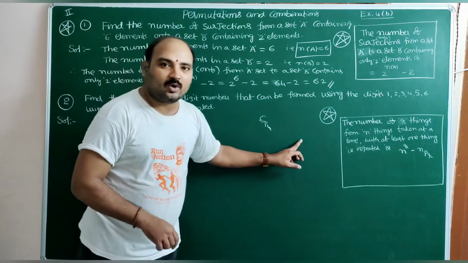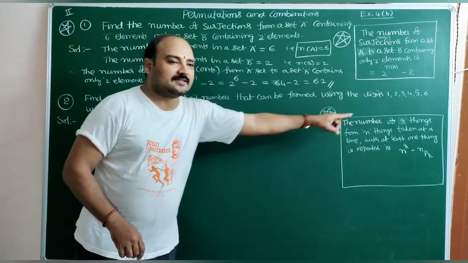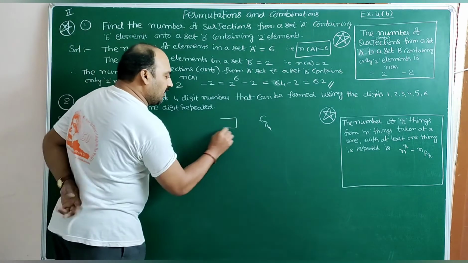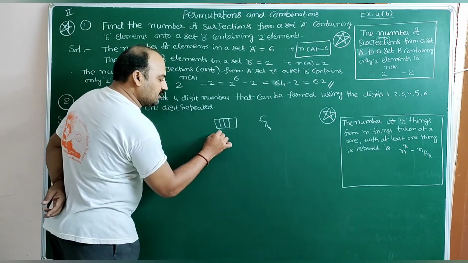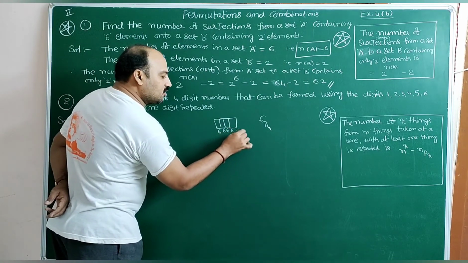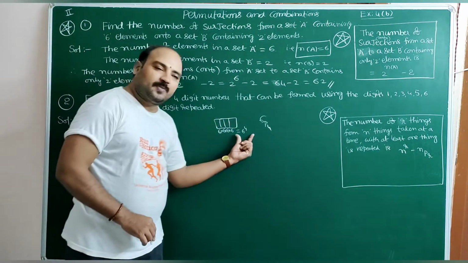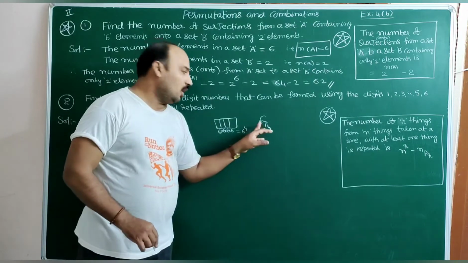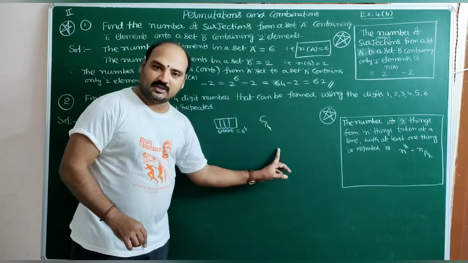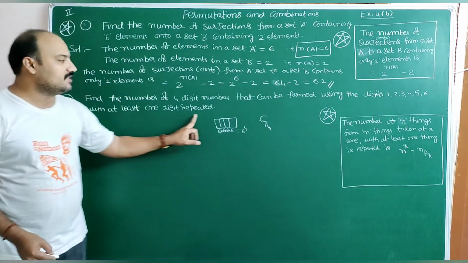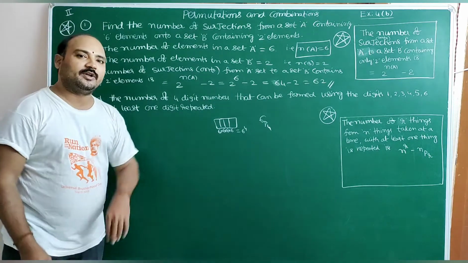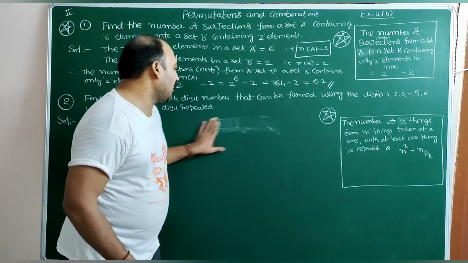When repetition is allowed, among the 4 digit places, we can arrange 6 here, 6 here, 6 here. So 6 power 4. Out of 6 power 4, you have to subtract 6P4, then at least one digit is repeated. I will write it.